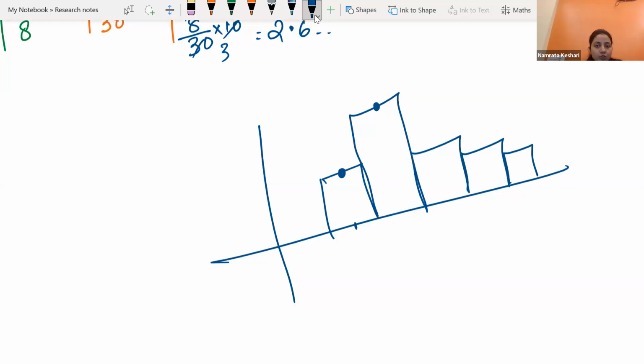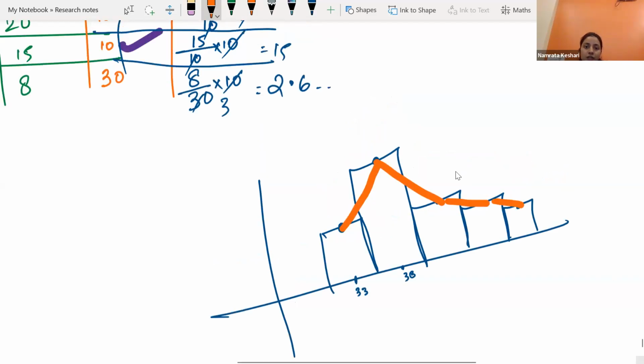On the x-axis you will see where exactly 33 is, and locate it on your figure. On the x-axis you will see where exactly 38 lies, and locate it on your histogram like this. Are you getting it? Then you will join all of them with the help of a scale. Okay, we are almost there. The frequency polygon is almost done. We just have to attach it with the x-axis from both sides.